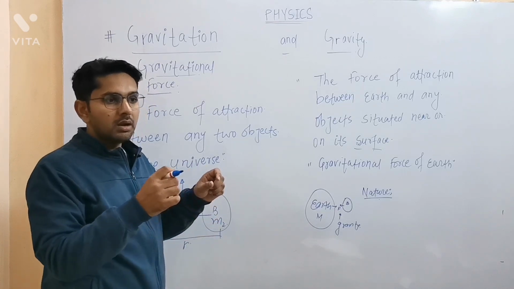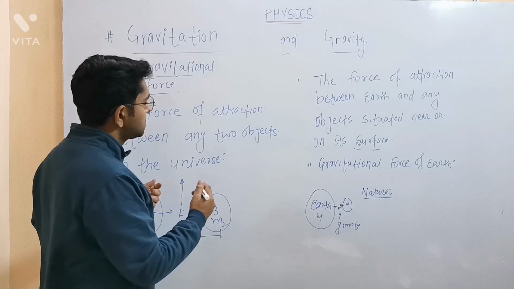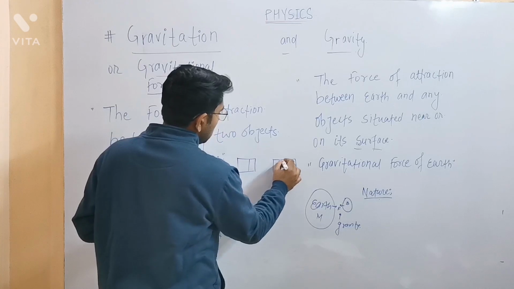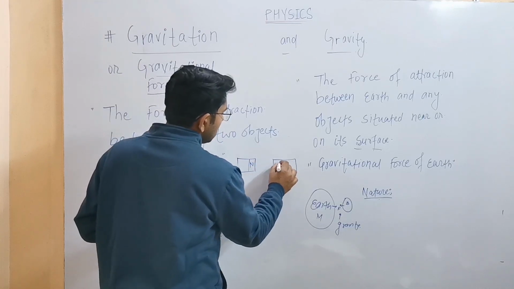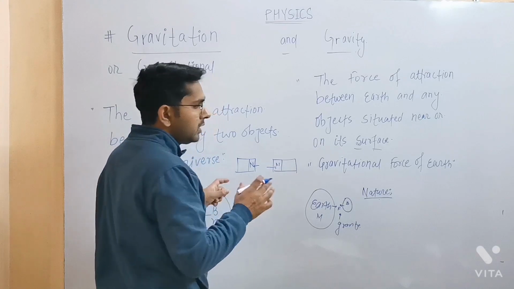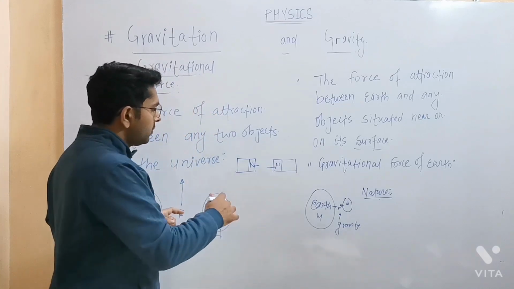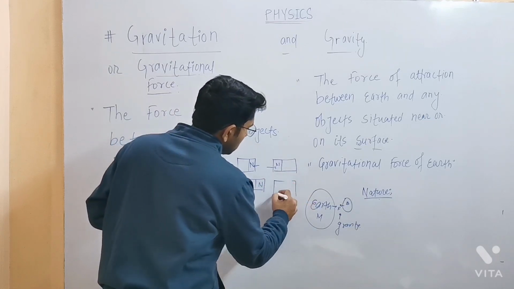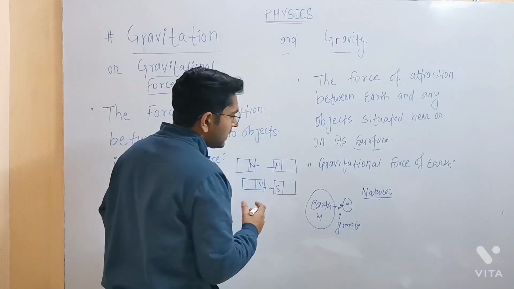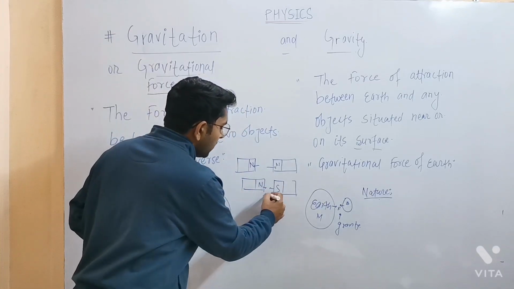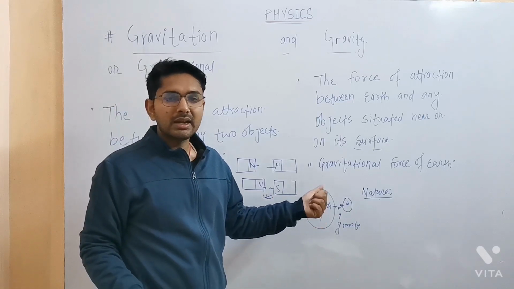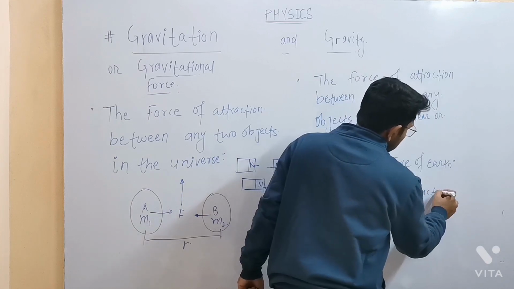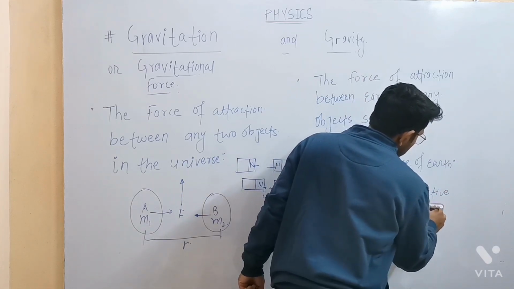But have you seen, if you bring two magnets closer to each other with the same poles, let's suppose north and north pole, what will happen? You will feel a repulsion. But if you bring two opposite poles of the magnets, you will feel an attractive force. They will attract. In the same way, the gravitational force is attractive in nature.